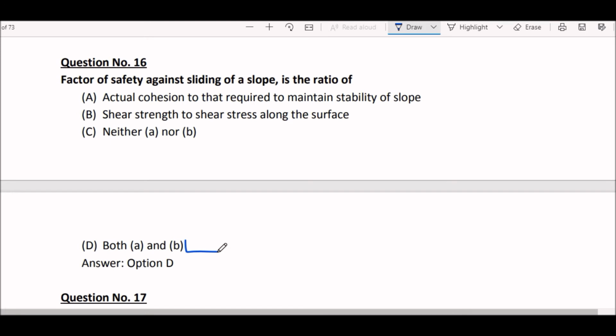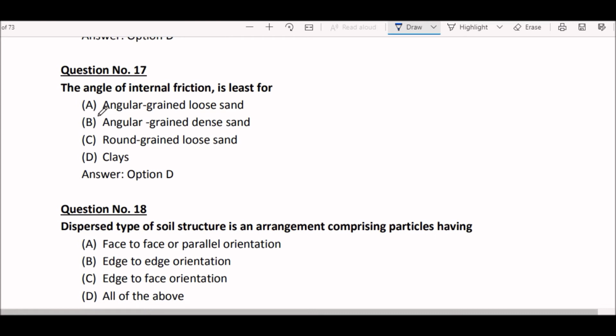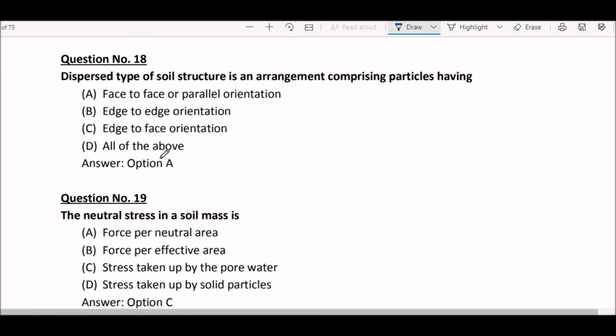Okay. Factor of safety against sliding off a slope is the ratio of actual cohesion to the required to maintain stability of slope and shear strength to shear stress along the surface. Next question. The angle of internal friction is least for option D, clays. Okay. Next question. Dispersed type of soil structure is an arrangement comprising particles having option A, face to face or parallel orientation.